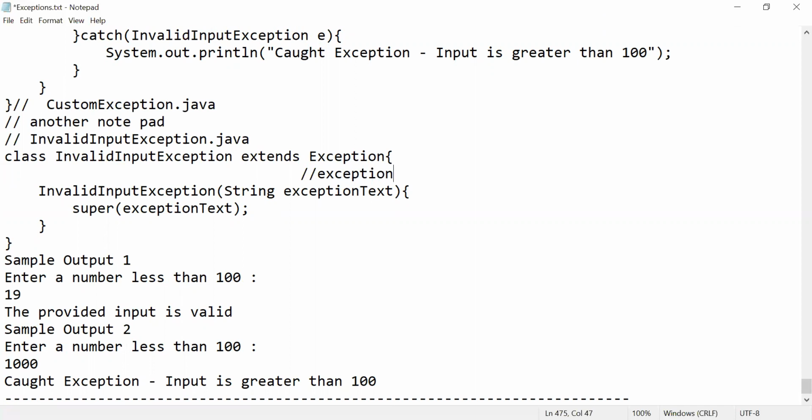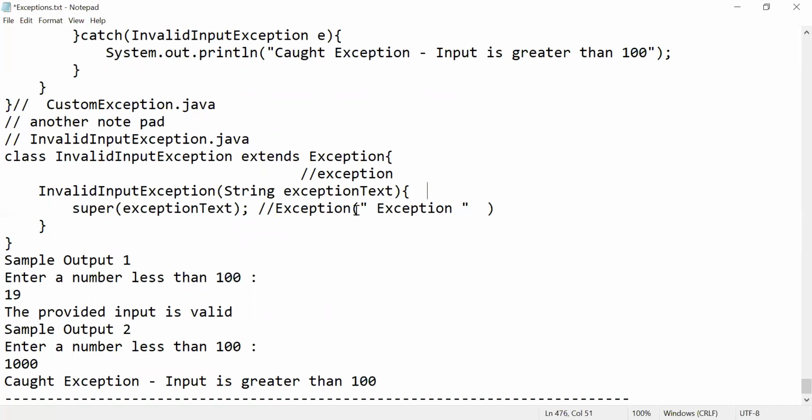What is the super class? Super is a keyword which is used to refer to your current class's parent class variables, parent class methods, and parent class constructors. Now I am invoking the parent class. My parent class name is called exception. I'm invoking the parent class constructor called exception. Here I am passing one message called exception. So it is overloading, it is overriding there.